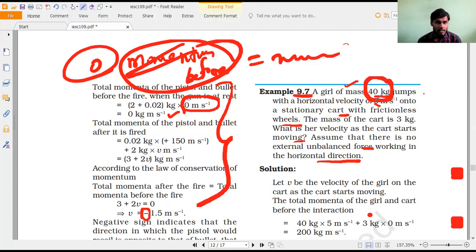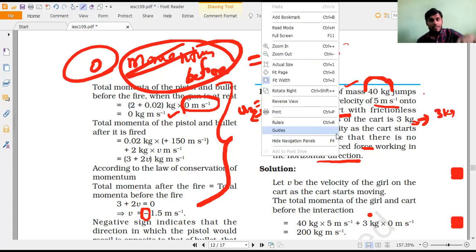What is her horizontal velocity? 5 meter per second. 5 meter per second means what is our initial velocity? Initial velocity is how much? 5 meter per second, onto a stationary object, stationary cart. Stationary cart means what is the initial velocity of the cart? Cart is at rest, sir. Cart is equal to 0. That is what. So the mass of the cart is equal to how much? Mass of the cart is equal to 3 kg, given, and it is initially at rest.